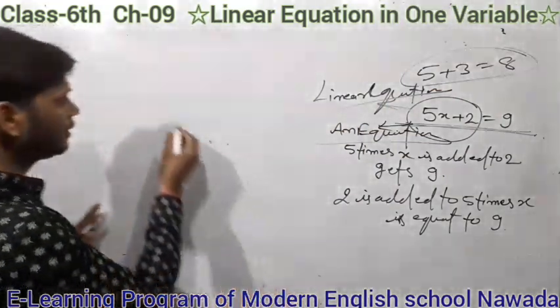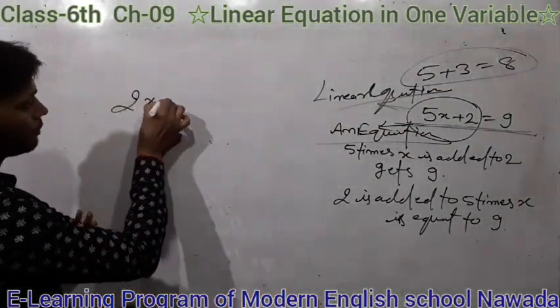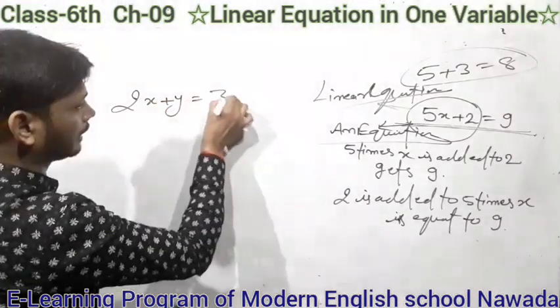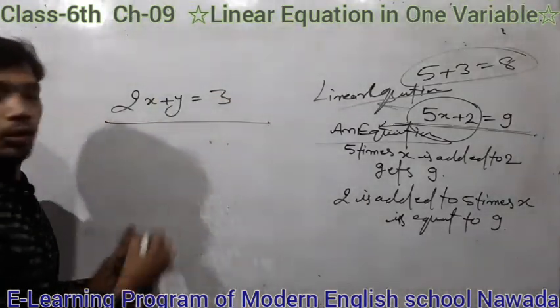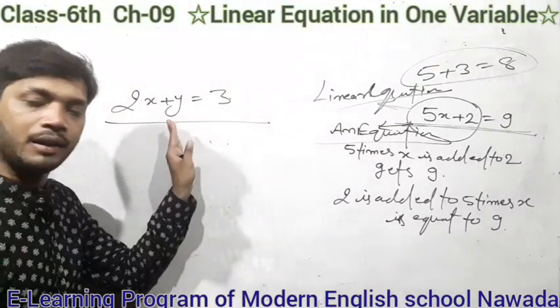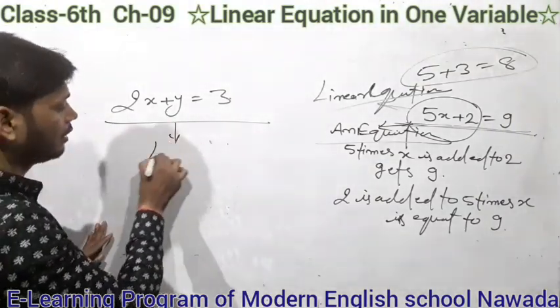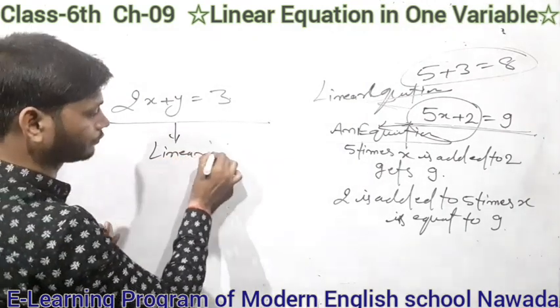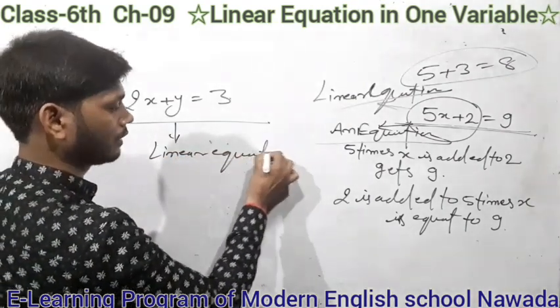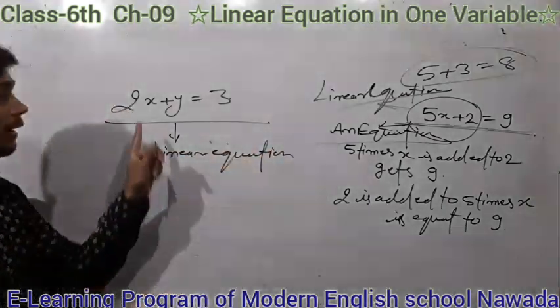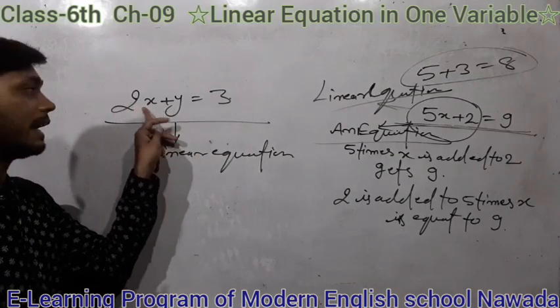Here I write 2x plus y is equal to 3. It's also an equation, and it's also a linear equation. But here two variables are present, x and y.